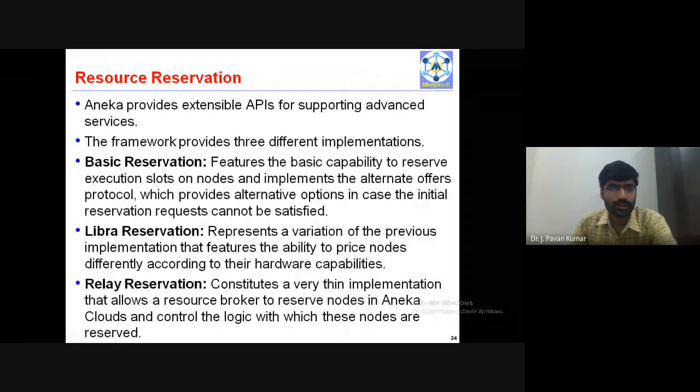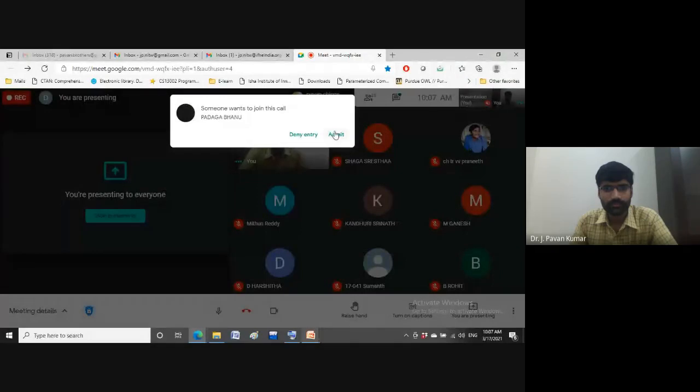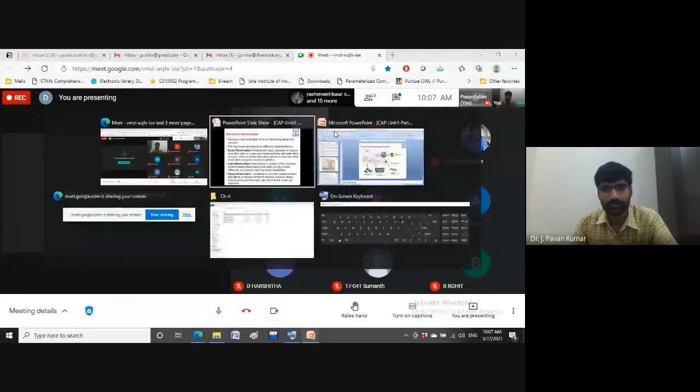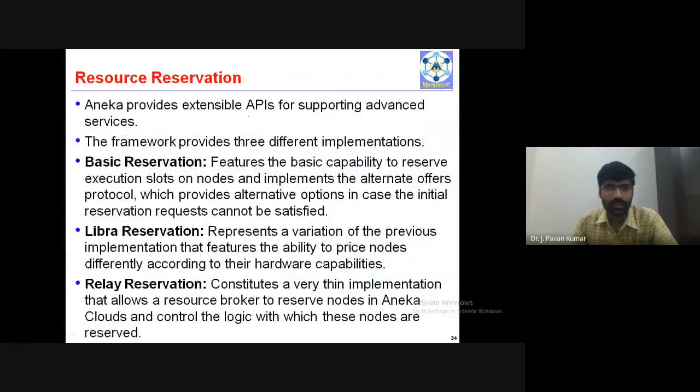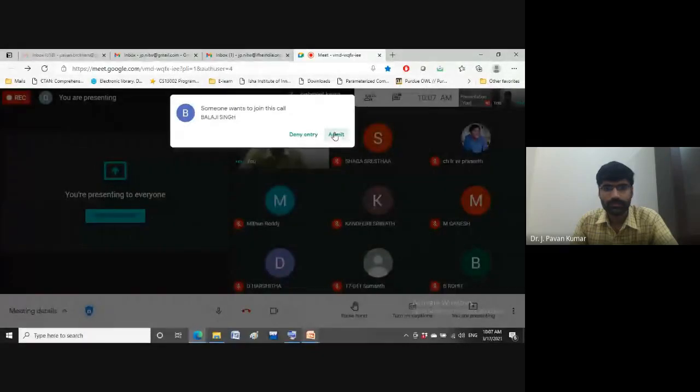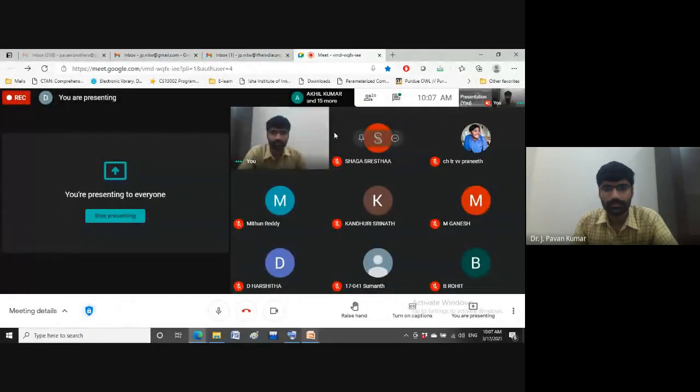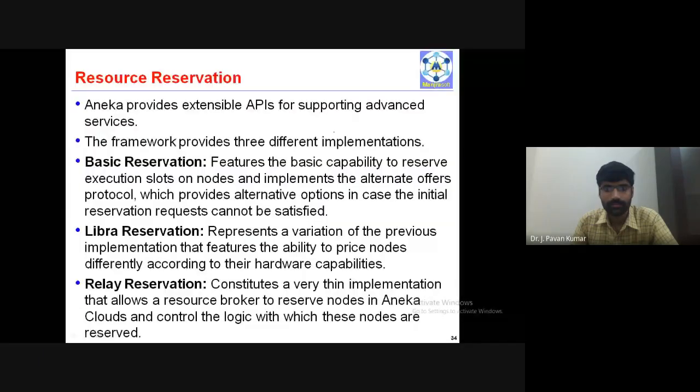Next, resource reservation. Aneka provides extensible APIs, which we have discussed. Extensible APIs will be supported by Aneka.